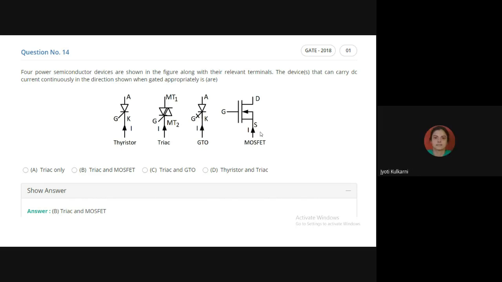Then, ma'am, MOSFET should be unidirectional, na? Yes, yes. It is unidirectional. Who decides it is unidirectional? This arrow. The arrow at the middle line shows that it is a unidirectional device. It only takes the current from source and gives the current to drain, so it only takes the current from source to drain, not from drain to source.